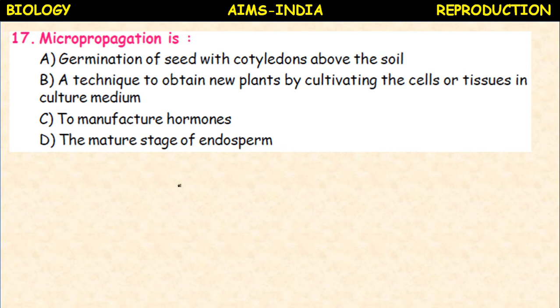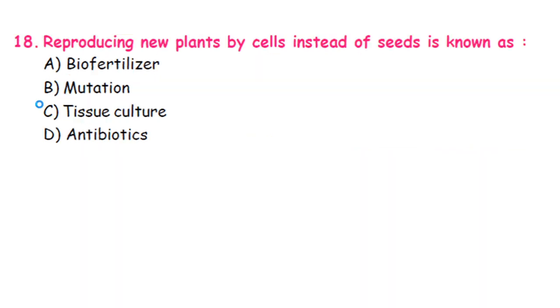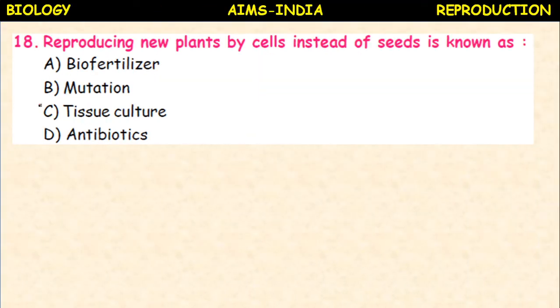So micropropagation is a technique to obtain new plants by cultivating the cells or tissues in culture medium, aseptic conditions. That is called micropropagation or tissue culture.